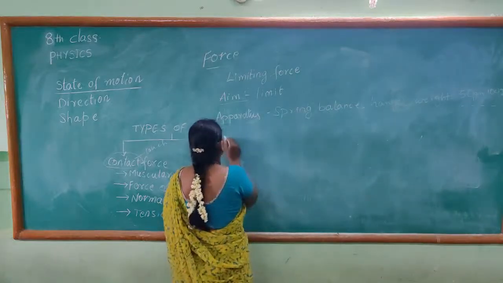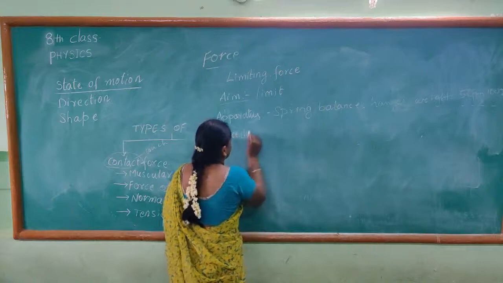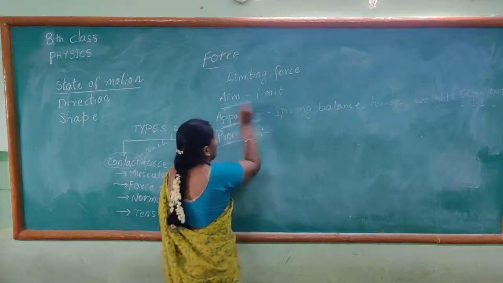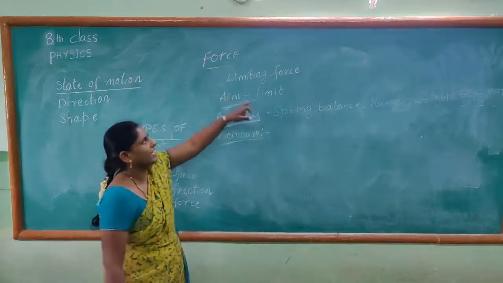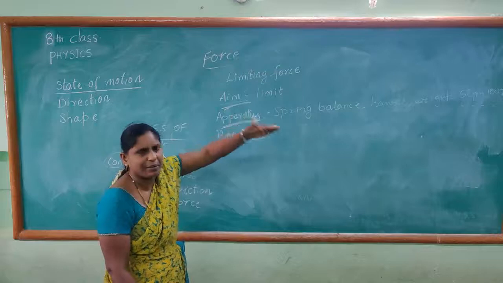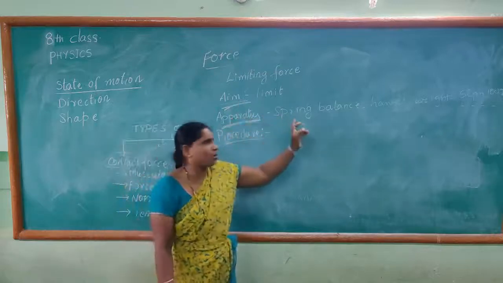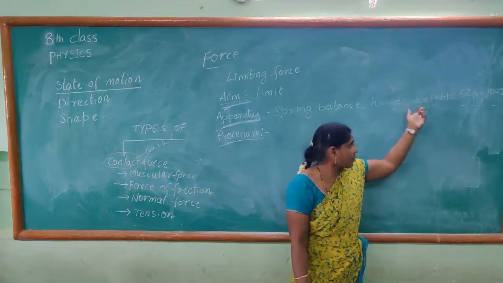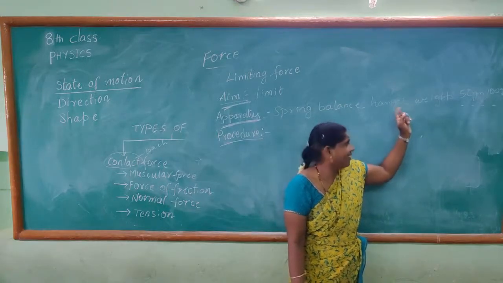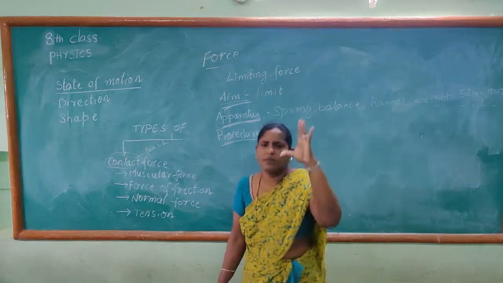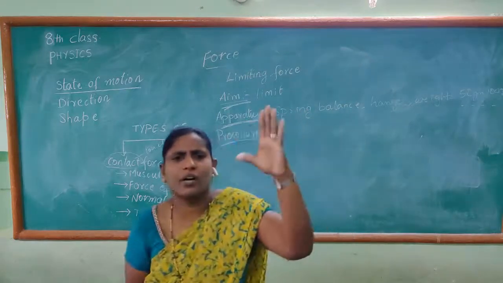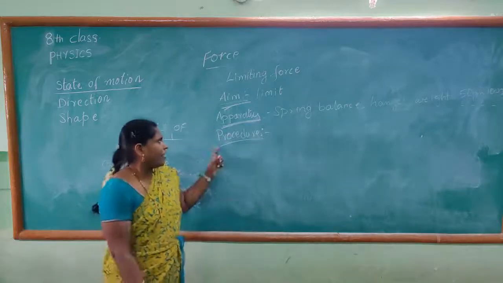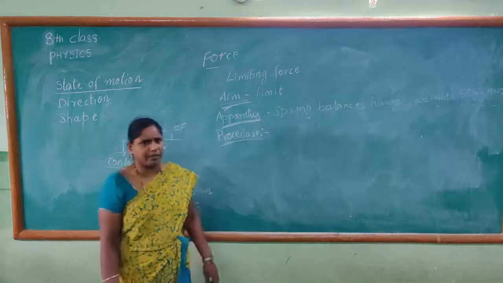Now let us see the procedure. What is our aim? To find out what is the limiting force. What are the apparatus required? Spring balance, and a hanger, that is, to suspend the weight we require a hanger. Then 50 grams weight, 100 grams weight, 150 grams weight, 200 grams weight. Like that, we are supposed to go on taking the weights. Now, let us see the procedure, how to do this experiment.